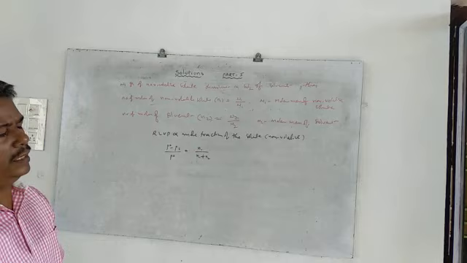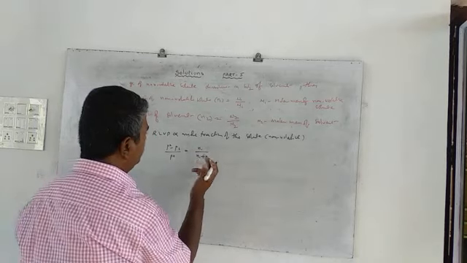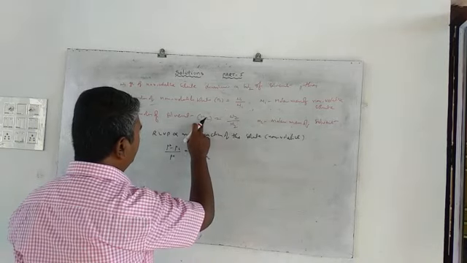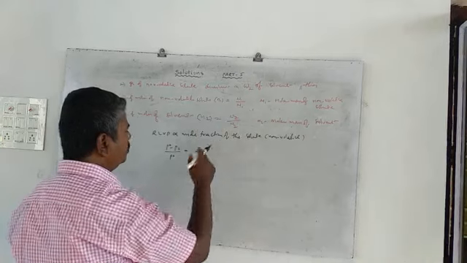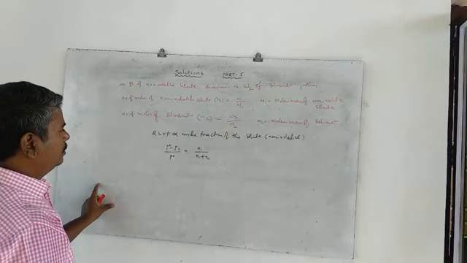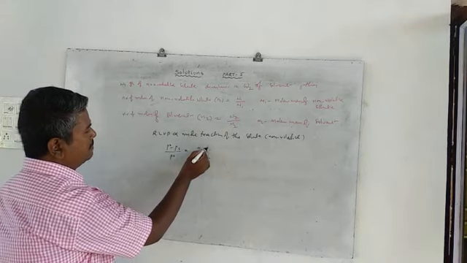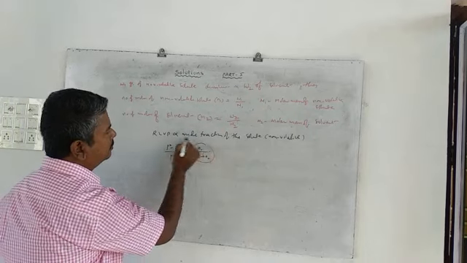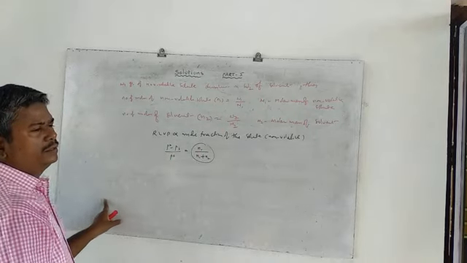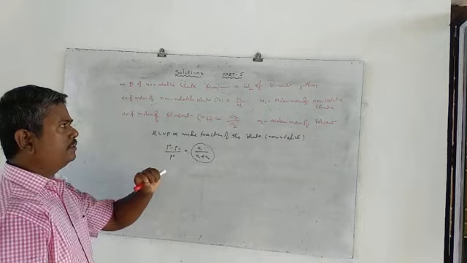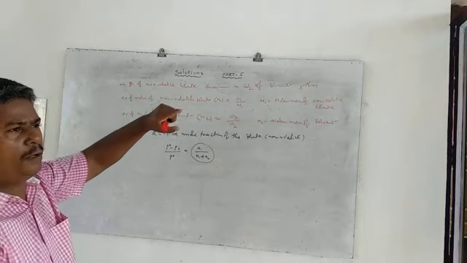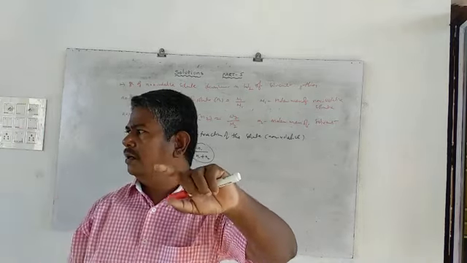Or if we represent it as capital N and small n, no problem at all. So this is the mole fraction of solute.